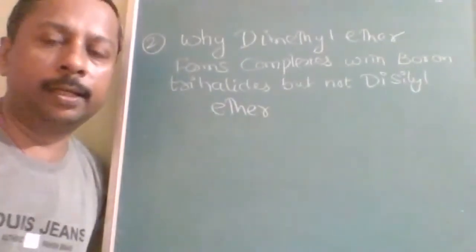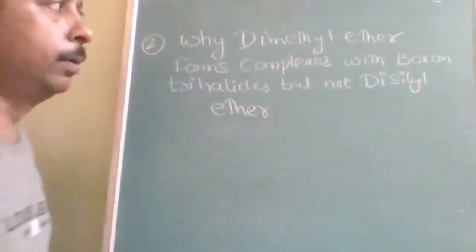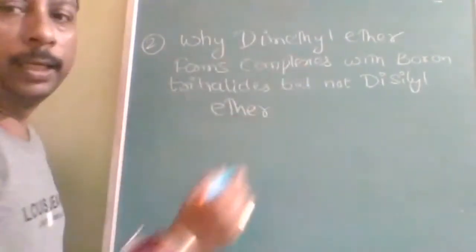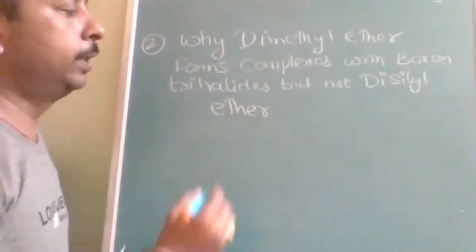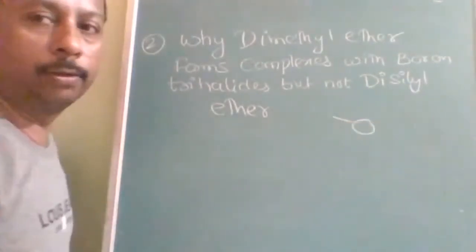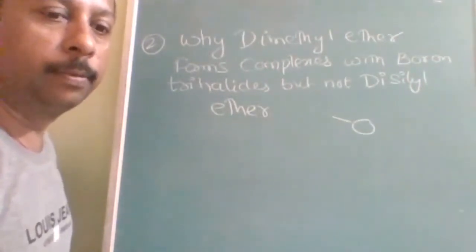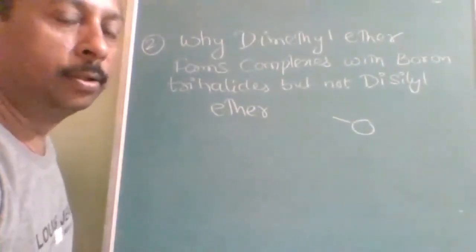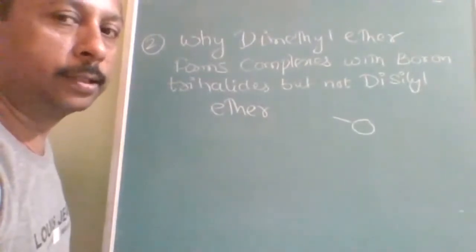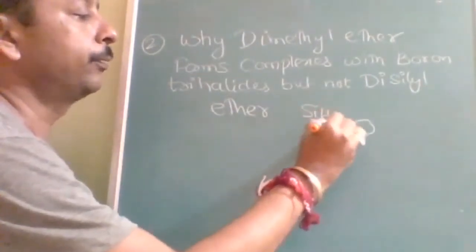If you don't know the formula, don't worry, I will give it. It is dimethyl ether and disilyl ether. Ether means the functional group is oxygen surrounded by two alkyl or silyl groups. Silyl means SiH3.